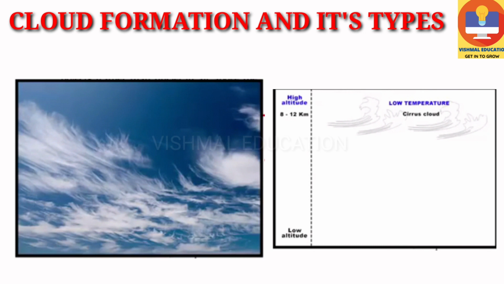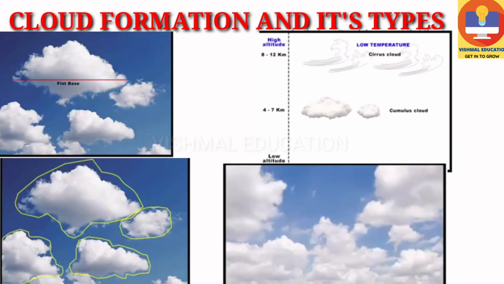The second one is the cumulus cloud. These clouds are formed at a height of 4 to 7 kilometers. The height is lower than the cirrus cloud, but still 4 to 7 kilometers is very high in the sky. These clouds are fluffy like cotton, but they have a very flat base. It looks as if a piece of cotton is floating in the air, and if you look carefully, it looks like a cauliflower. These clouds usually appear in patches and can be seen scattered here and there. Since these clouds are bigger than cirrus clouds, they may or may not produce rainfall.